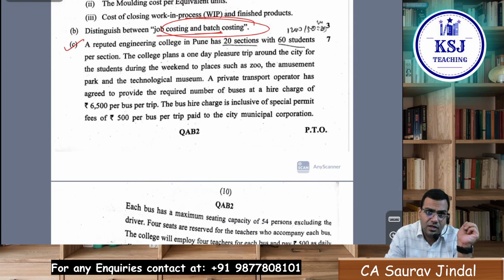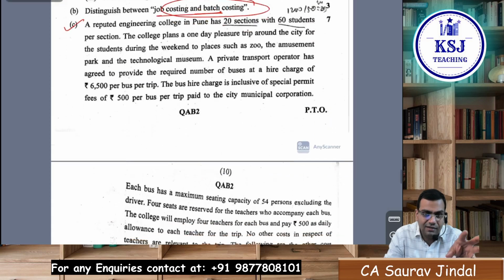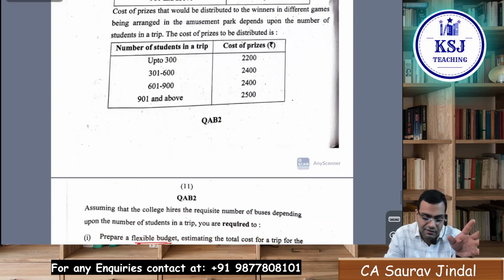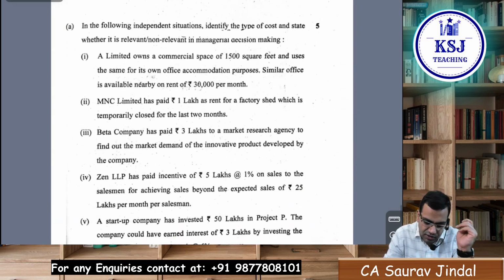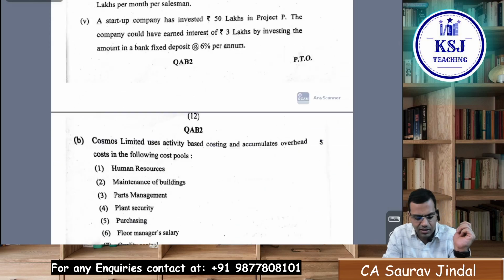Budgetary question. Take all the costs at the current level, then take all the costs at the other levels. Rest is the theory part. The rest was the theory part. Which type of cost, and state whether it is relevant or non-relevant in managerial decision making.